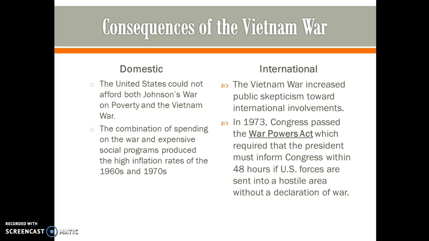The Vietnam War increased public skepticism toward international involvement and also towards their domestic president. In 1973, Congress passed the War Powers Act that countered the Gulf of Tonkin Resolution. The War Powers Act required that the President inform Congress within 48 hours if U.S. forces are sent into a hostile area without a declaration of war.